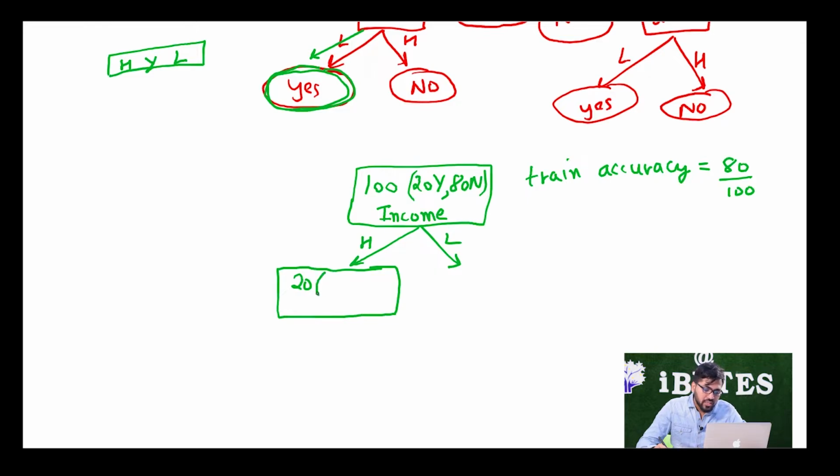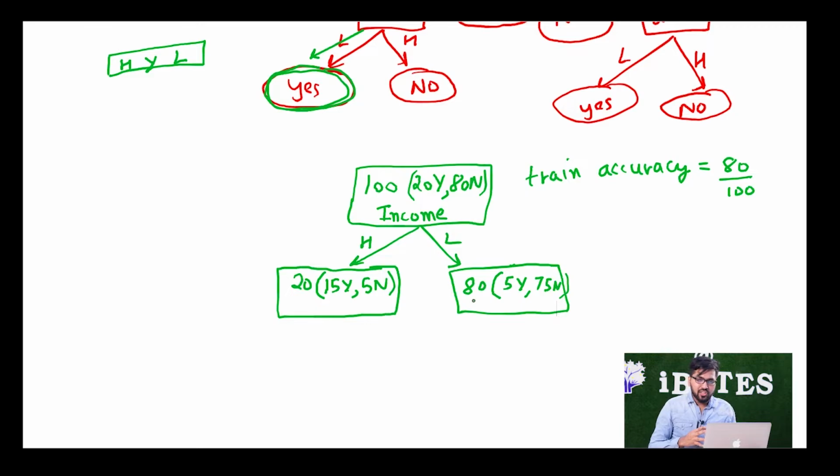Now, out of those 20, I realized that 15 got the loan and 5 did not get the loan, right. This data is already available to me from the bank. So I can see that out of 100 people, 20 were high income people and 80 were low income people. Out of those 80, 5 were yeses and 75 people did not get the loan.